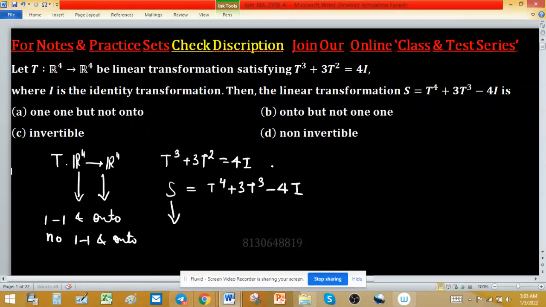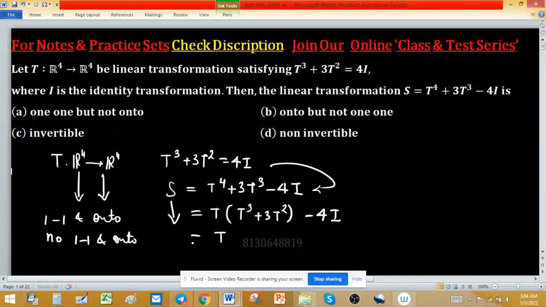First, write S in terms of the given information. I can take T outside as common, so T cube plus 3T square minus 4 times the identity transformation, and this can be replaced by 4 times identity minus 4I, which can be written as 4 outside, T minus the identity transformation.